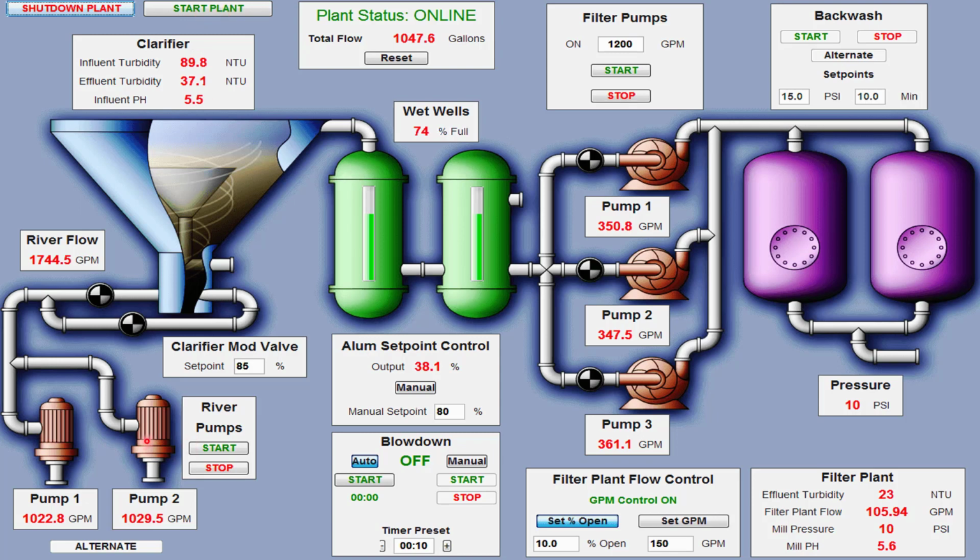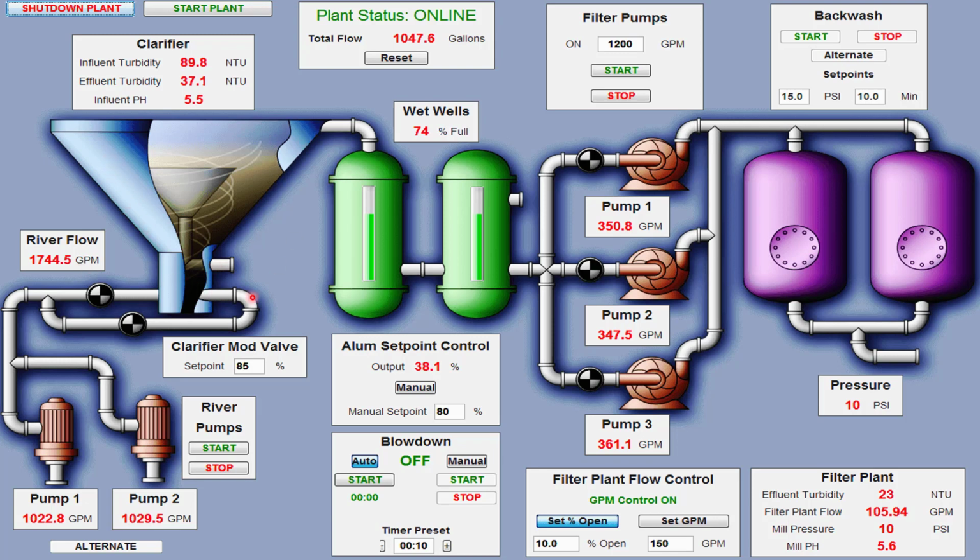These two are pump number 1 and pump number 2. If we want to start this pump, called the river pump, we use the start button. If we want to stop this pump, we use the stop button. We can also open or close these valves. We also find out the river flow, because the SCADA system gathers real-time information.